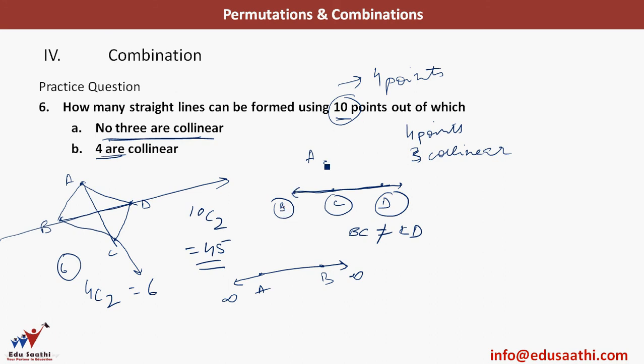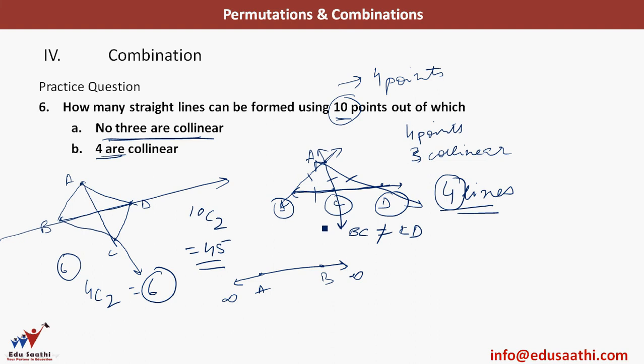Another line can be this: if I join A and B, this goes to infinity on both sides. Then I can have AC, which also goes to infinity on both sides. And then I can have AD, which also goes to infinity on both sides. So how many lines could I draw? 1, 2, 3 and 4. So I could only draw 4 lines. Earlier I had 6 lines and this number has reduced to 4 in this case. Why is it so? Because I had 3 points which were collinear.